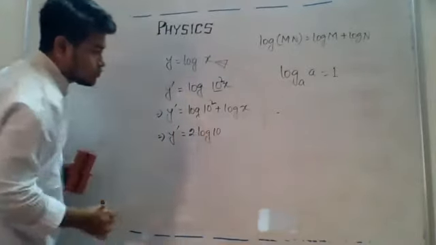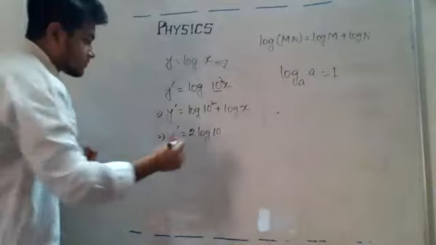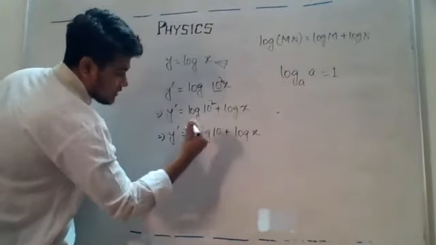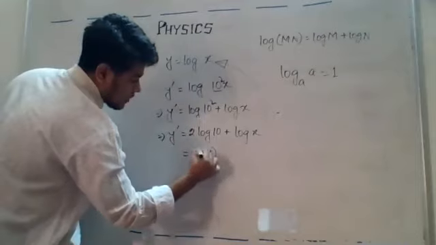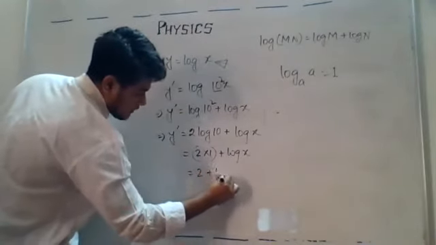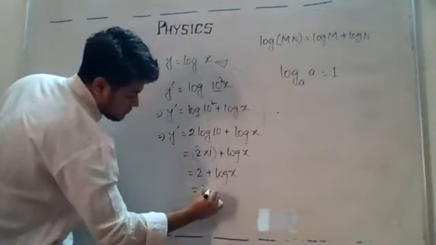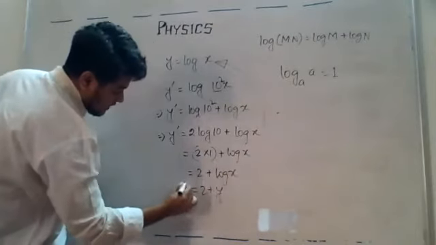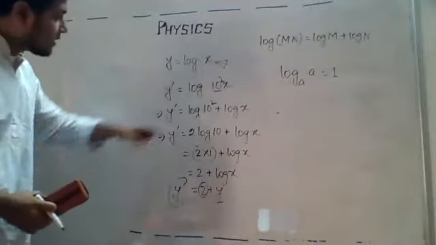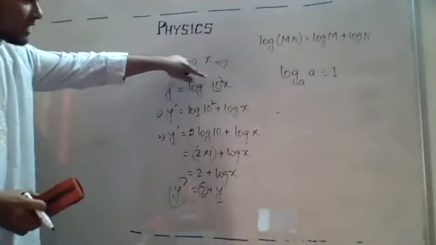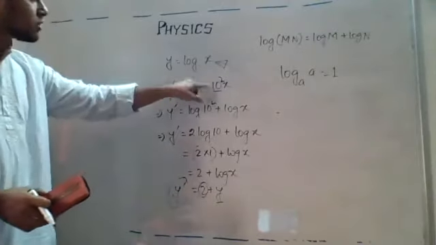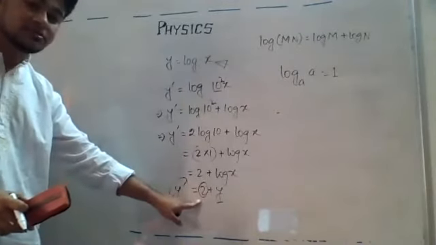log, so it will become 2, power থাকলে নেমে আসে এটা আমরা জানি, ঠিক আছে? Okay, then plus log x, so log 10 is 1 actually, right? So 2 into 1 plus log x, 2 into 1 is 2 plus log x, log x can be replaced by y, তো তাইলে এখন দেখো y prime এটা y থেকে 2 বেশি, তাই না? একটা রিলেশনশিপ পাওয়া যাচ্ছে যে আগে আমাদের 10 to the power 1 ছিল, তো 1 বেড়ে গেছিল, এখন 10 to the power 2, তো y has increased by 2.